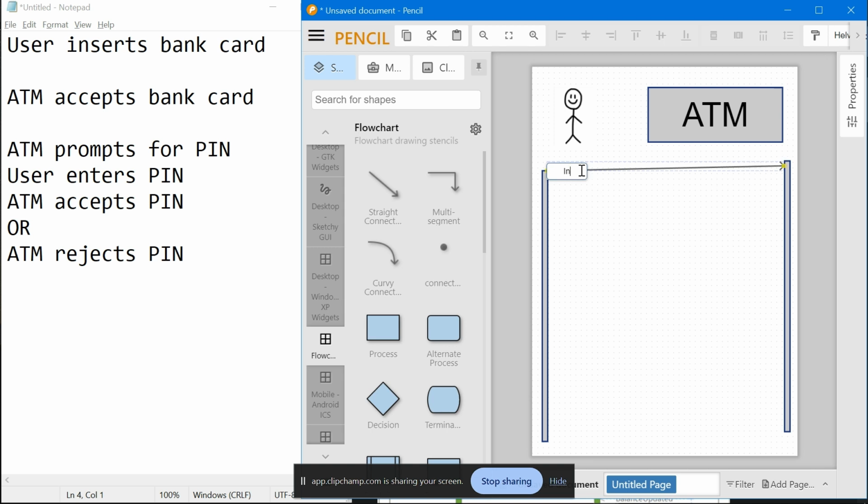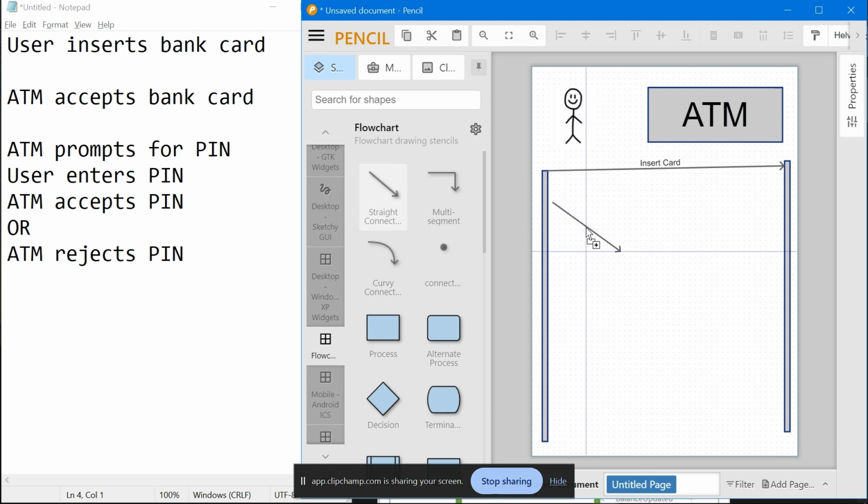For now, let's just say insert card. We're just following the basic use cases we've already constructed here. So let's go ahead and do another straight connect line, and we'll start it.